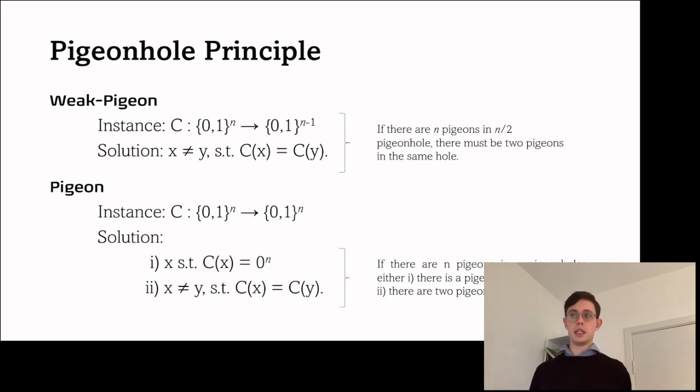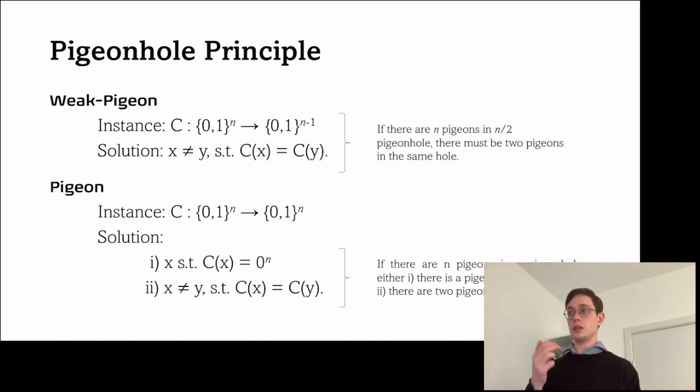So if you have n pigeons and you put them in n over 2 pigeonholes, there must be 2 pigeons in the same hole. And note that this is what I mean by a weak theorem, because clearly if there are n pigeons in n over 2 pigeonholes, either many of the holes will contain 2 pigeons, or one of the holes will contain a lot of pigeons.